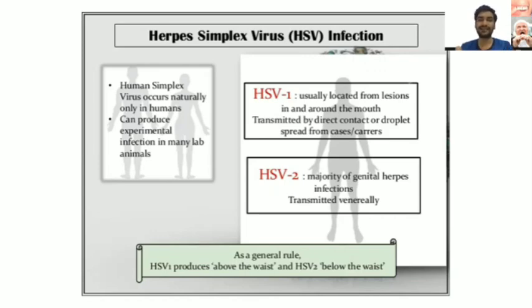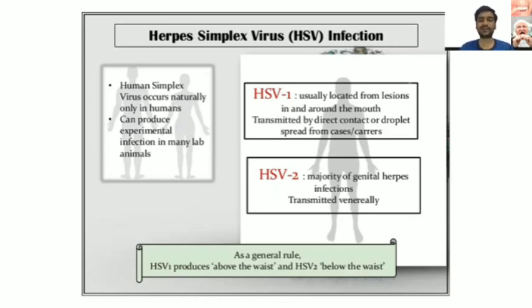So this is HSV1, which will mainly affect around the mouth. Second is HSV2, which involves mainly the genital organs. So it is also known as genital herpes infection, and it is transmitted venereally, mainly through sexual contact. If a parent is infected, there are also chances that the offspring or children will get affected by this HSV2.